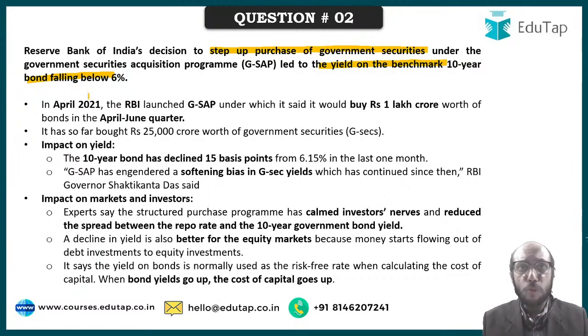Now, what has happened is that in April 2021, RBI purchased approximately 1 lakh crore of securities in the April-June quarter.